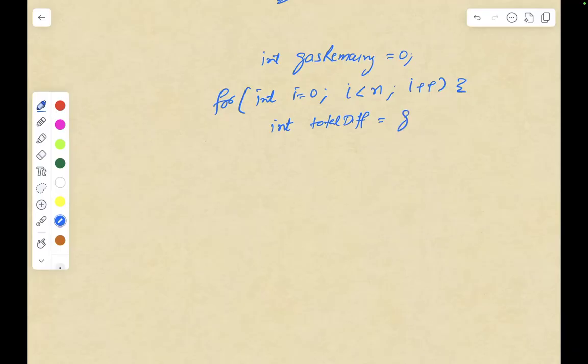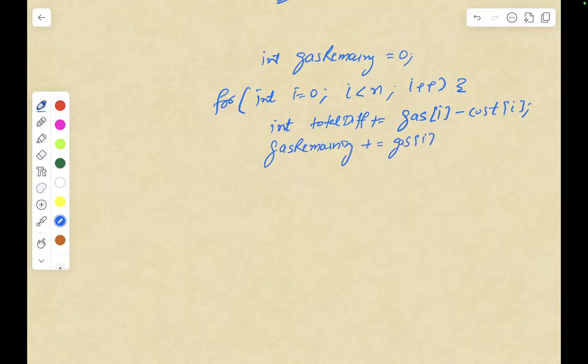That will be gas[i] minus cost[i], okay, plus equal to; every time you will add up in that total diff. Now you will again maintain one variable, or maybe you will be updating this gas remaining with gas[i] minus cost[i].